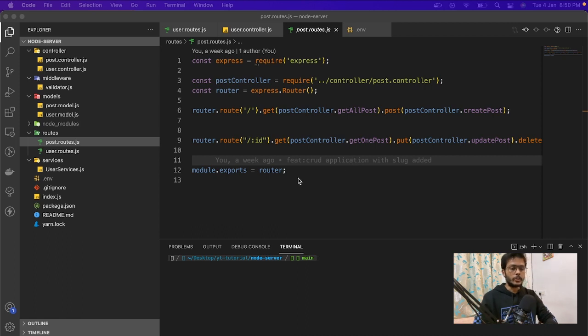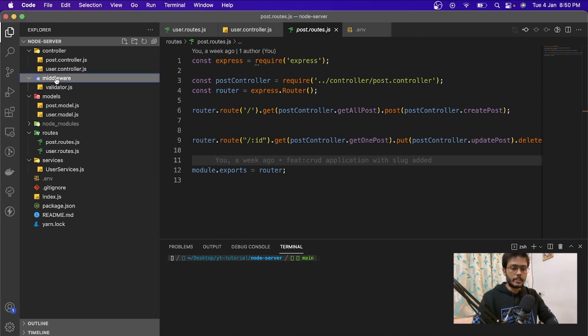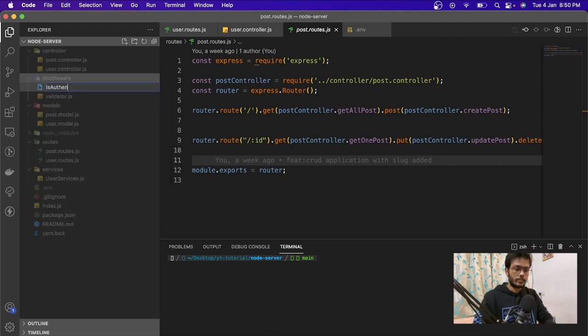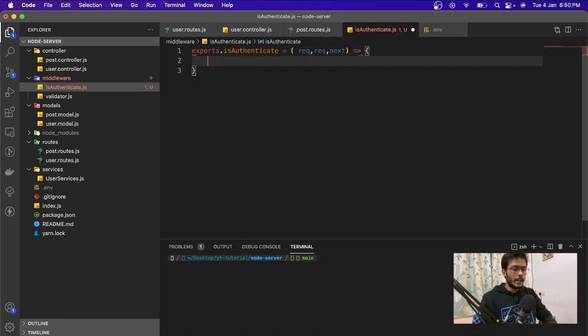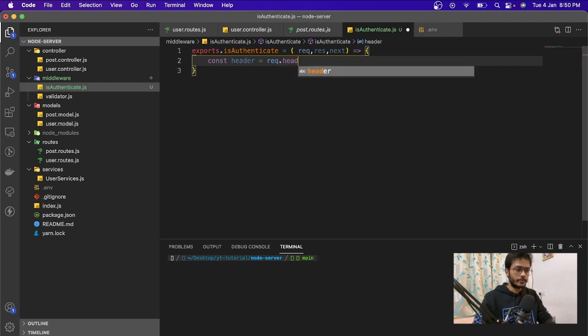The first thing that we're going to do is create a middleware, and this middleware is called isAuthenticate.js. Inside that we're going to write a function called isAuthenticate. Then we're going to have the same request, res and next, and we are going to get the header. To get the header we are going to use request.headers.authorization.